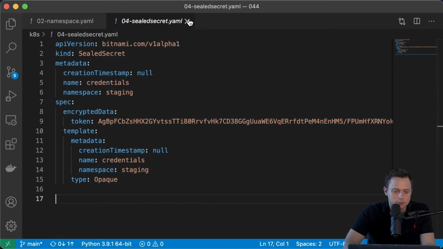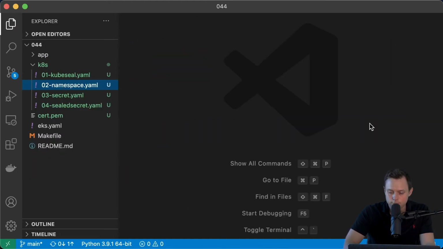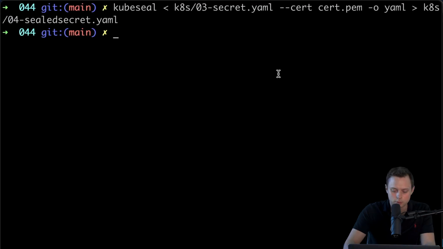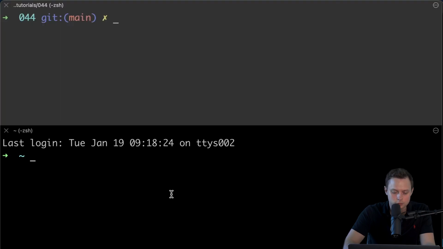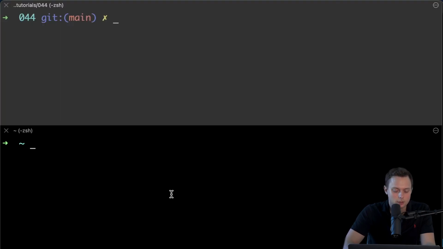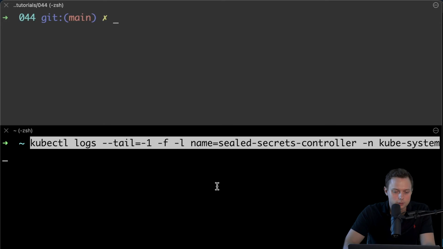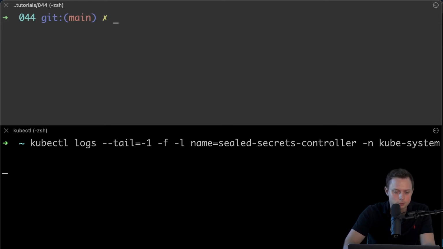All right, so let me close this, and let's go ahead and apply the secret. Before I do that, I'm gonna split the terminal horizontally, and I'm gonna run the same command to tail logs for our controller.